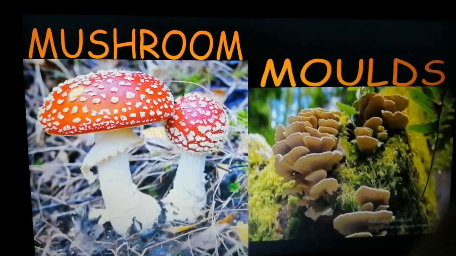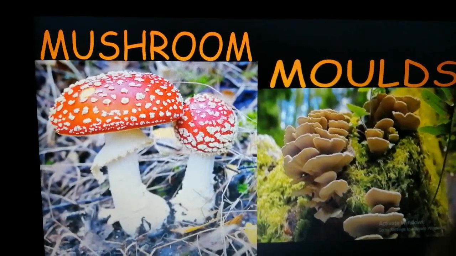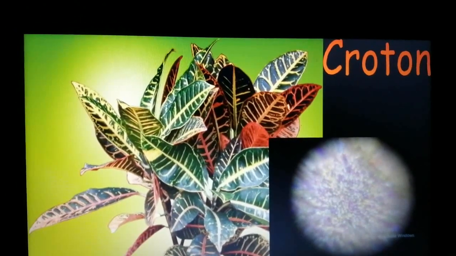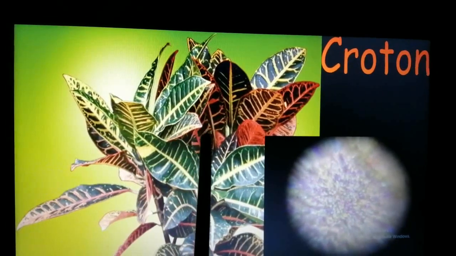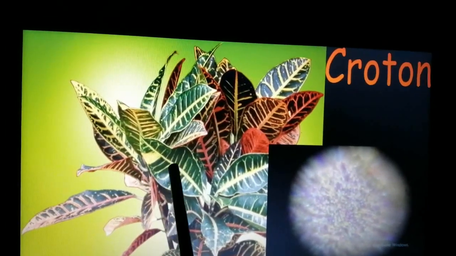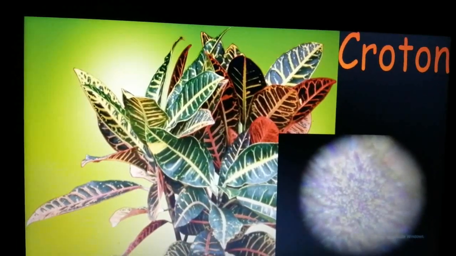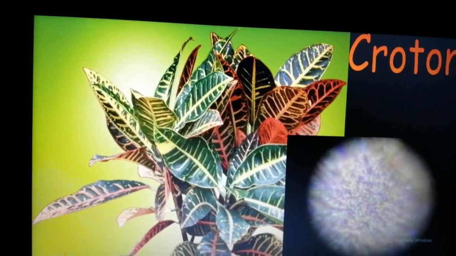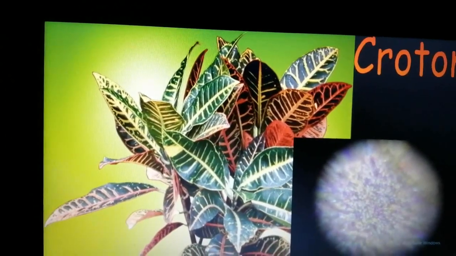So mushrooms and molds survive on dead and decaying plants and animals. This is a croton plant, and you can see that some of the leaves are colorful, some are green, and some, even though they have green color, have some different color in between. I told you earlier that some plants or some leaves that are colorful may have some